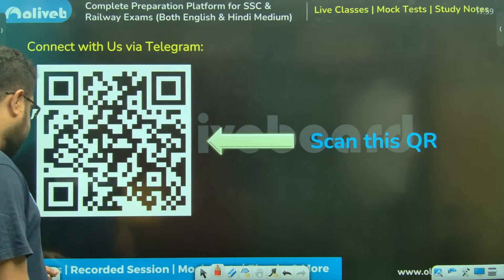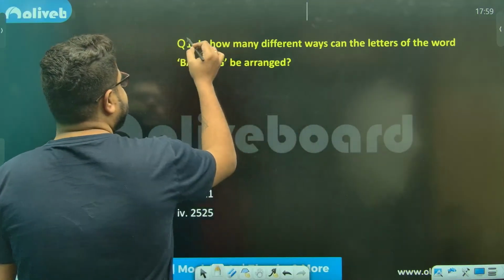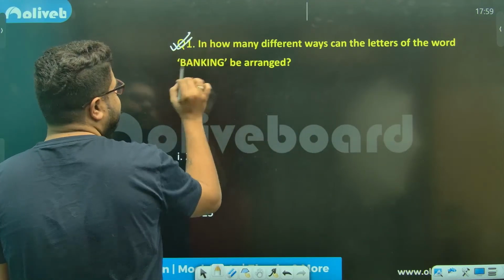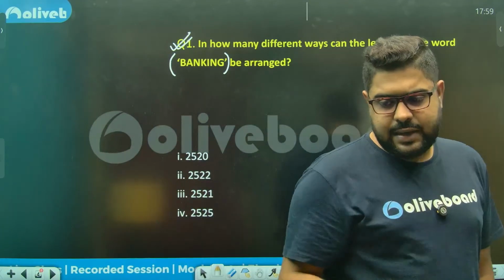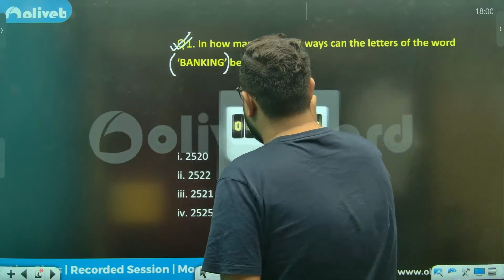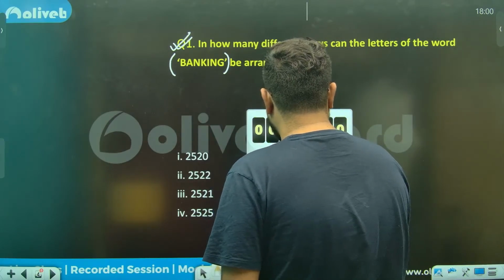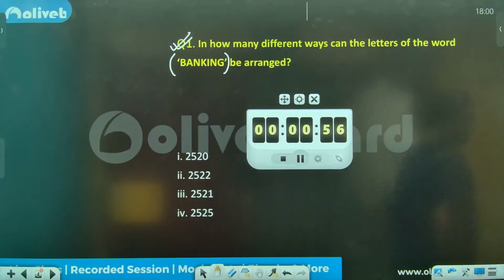Now with that being said, let's move into the first question. I've taken some very simple questions. I'll give you a minute or so and you can tell me the answer. We'll level up in the difficulty as we go along. So first question, right in front of you. Please solve this. Very simple question, honestly.